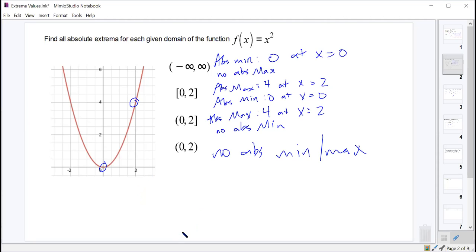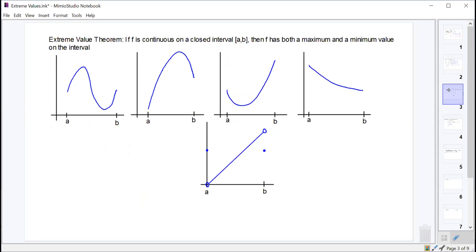But if I close the interval off, no matter how I draw this, I can draw it however I want, as long as I close the interval off, it's got an absolute max, looks like this one right here, and an absolute min. On a closed interval, we will always have an absolute max and an absolute min. And that is what we call the extreme value theorem. The extreme value theorem says if you have a function that is continuous on a closed interval, then it will have both an absolute maximum and an absolute minimum on that interval. Everybody good with that?